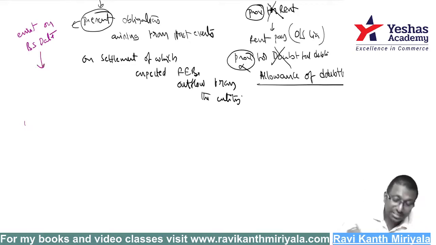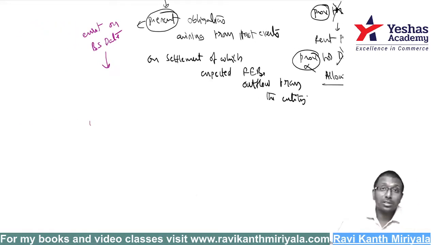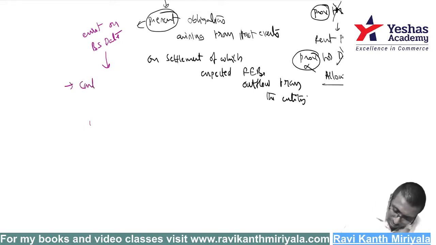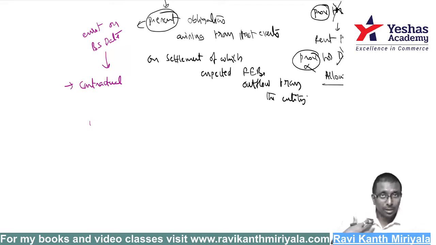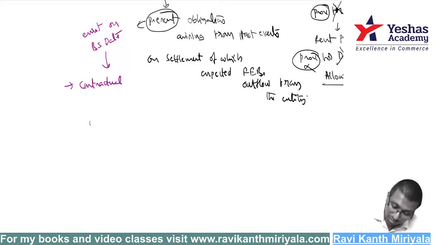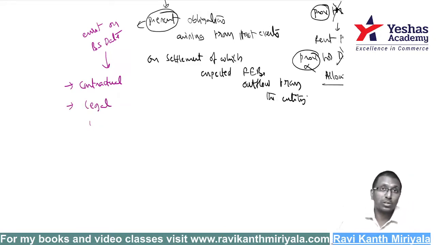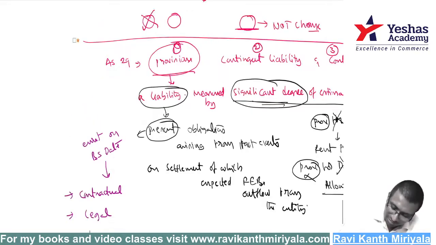How do you say, sir, that it is existing on the balance sheet date? Is it present or absent? How do I know? Yes, it may be a contractual obligation. As per the agreement, I am liable. The agreement shows very clearly that I am liable. Fine, then it is contractual. Or it could be a legal obligation. As per the law, I am supposed to provide for tax. I have to pay income tax. Is there any contract between me and the department? No, I am not interested in entering into one. But still, am I liable to pay? Yes. Why? It is as per the law. Okay, right. That is the next point.